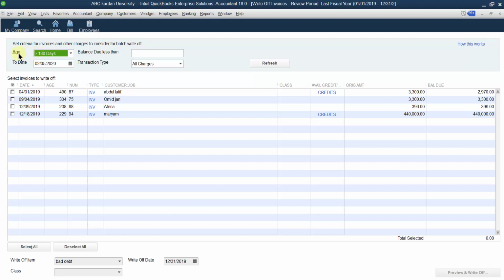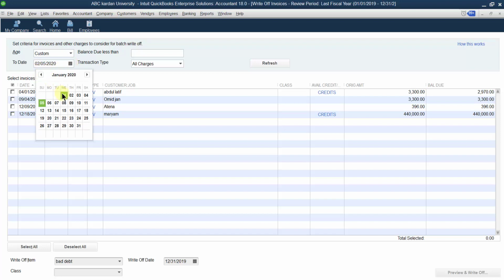Point number one, age should be more than 180 days. It means those customers who did not pay or delayed their payments for more than 180 days, those invoices should be considered as a bad debt. That is one criteria. Otherwise, you can change the date, or you can make it by custom. By custom simply means that you can select the date. For example, those transactions which are not paid from January 2020